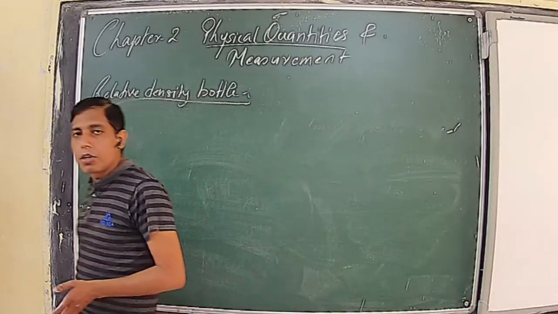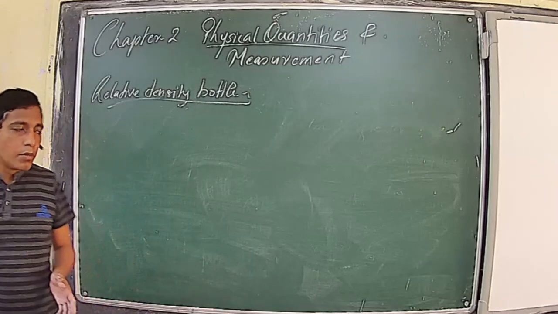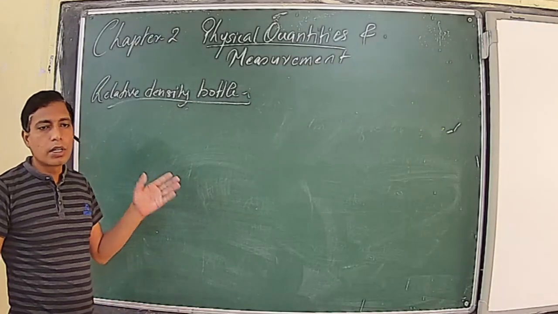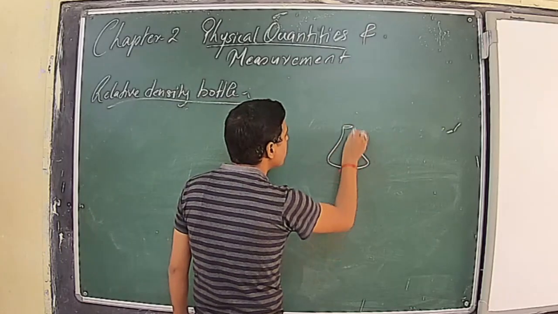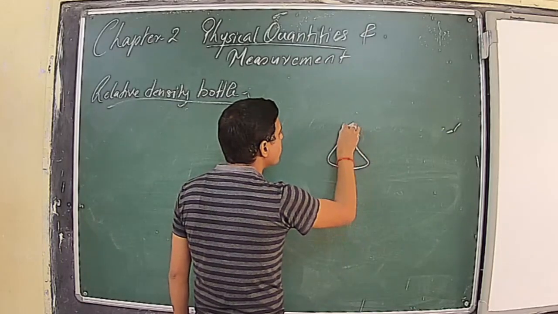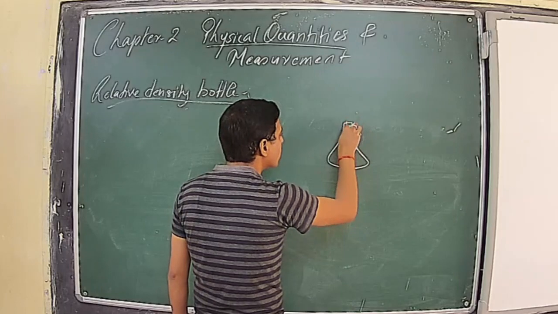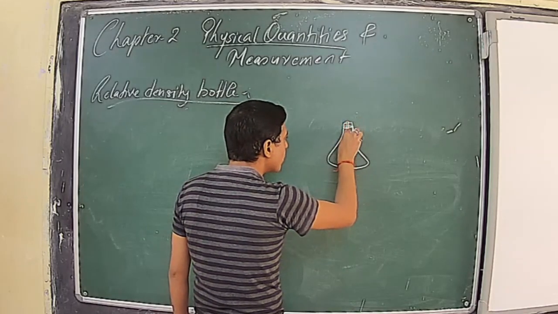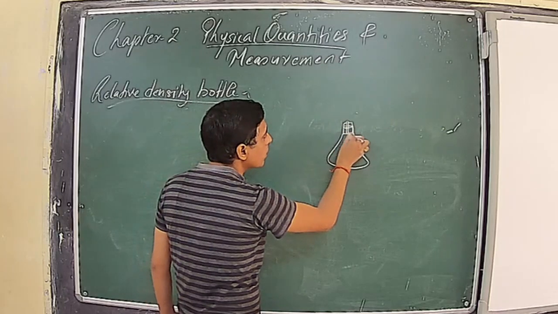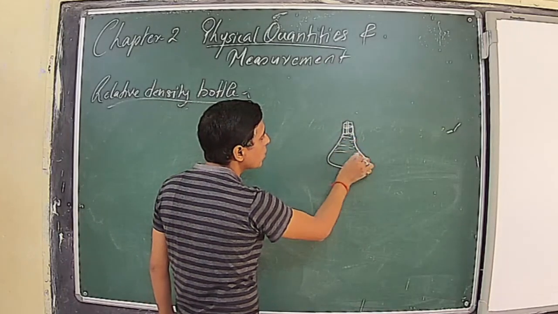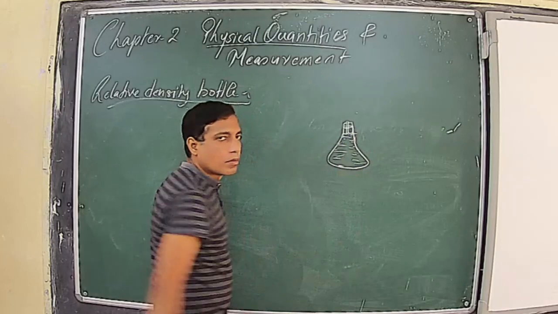The relative density bottle is designed in order to measure the density of any unknown liquid. It is just a flask made up of glass, provided with a stopper at its top with a fine bore hole, in which water or the liquid whose density we have to measure is filled up to a particular marking.